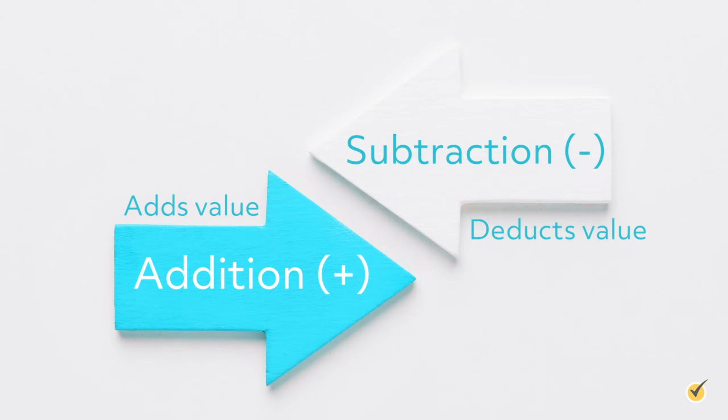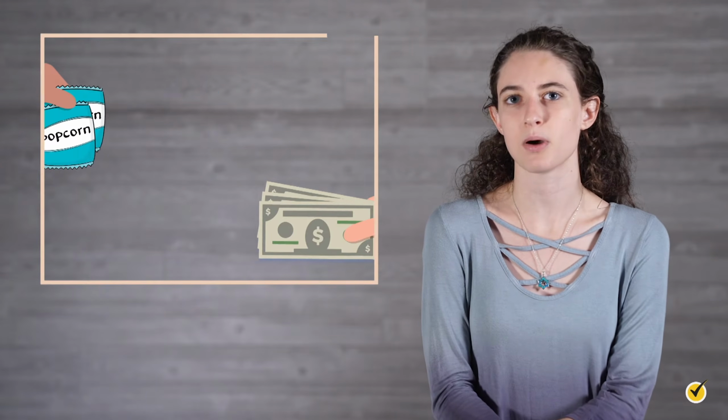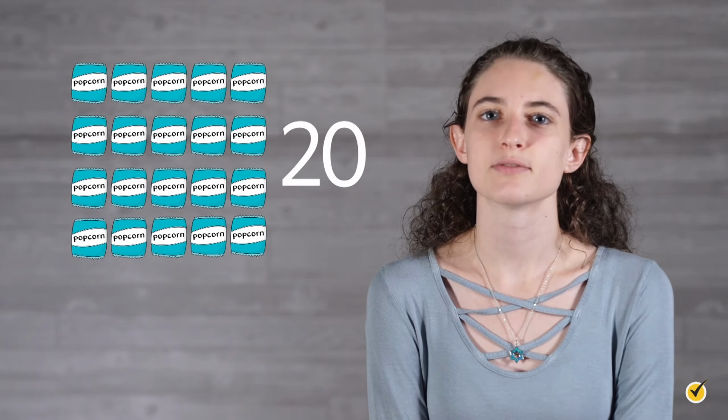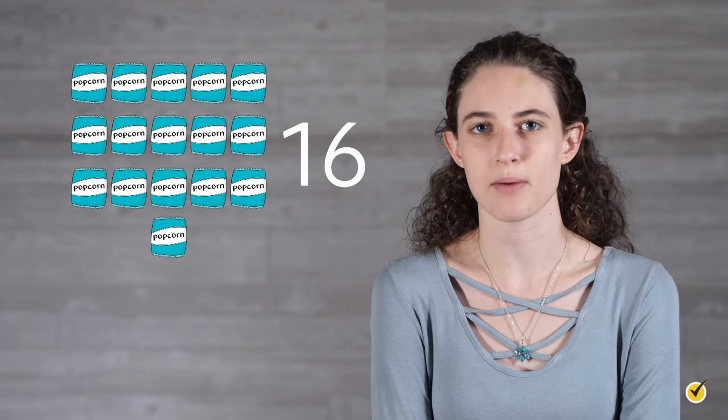One strategy for visualizing these 2 operations is to use a number line. We will use a number line to illustrate the following examples. Let's imagine a situation that involves the sale of popcorn. For this scenario, let's assume that you are trying to raise money by selling bags of popcorn and you start with 20 bags. When your first customer arrives, they wish to purchase 4 bags of popcorn.